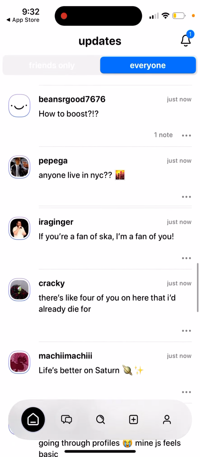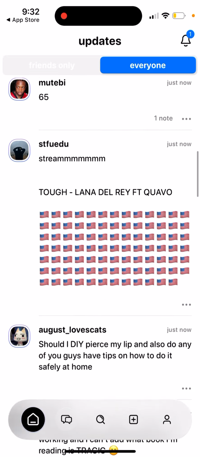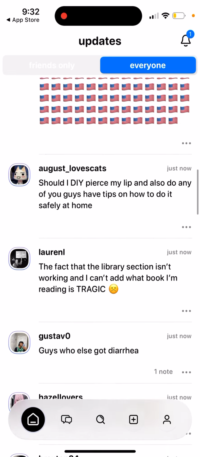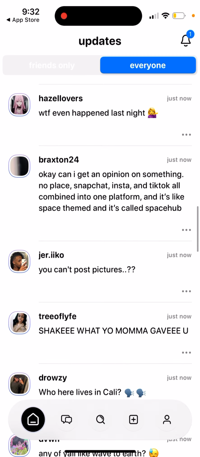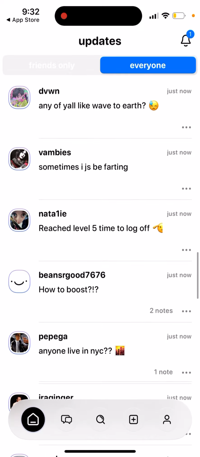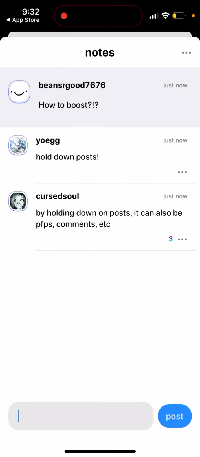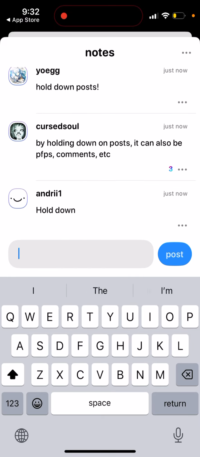So one of those features, you see here is the feed, and these are like notes. As I understand, these are tweets, and comments are called notes here. You can just tap on a post. So these are called notes.